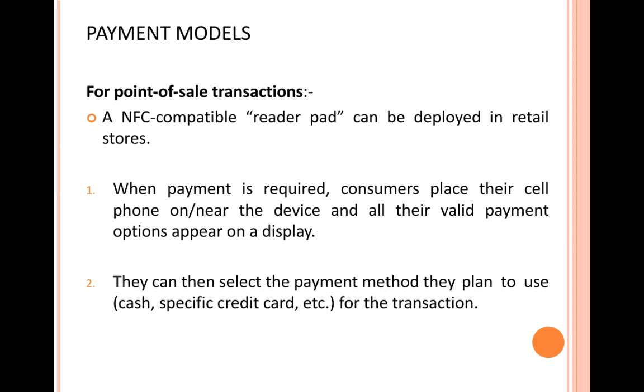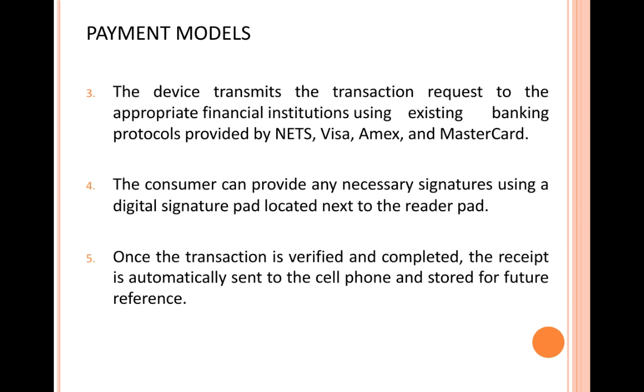So when you place your phone, in that phone you have your digital wallet. Okay, so once that is placed on the reader pad, all payment options that are available for you with the help of your electronic wallet will be displayed. Then, once the payment modes are displayed, the user can select the appropriate payment option. Then the device will transmit the payment request to the corresponding bank. If I'm using a credit card, the request will straight away go to the issuer bank. If I'm using a debit card, whichever bank's debit card I'm going to transact with, the information will be provided to that particular bank. So the request will go to that particular bank.